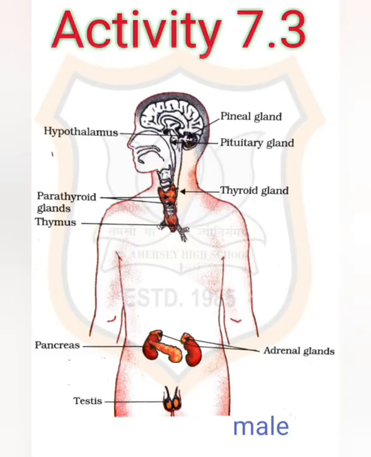Activity 7.3, identify the endocrine glands mentioned in the diagram. Here, this is the diagram for the male endocrine system. All the glands are present here, including pineal gland, hypothalamus, pituitary, especially for growth, then thyroid gland for growth, then thymus and pancreas, adrenal gland, and testes.